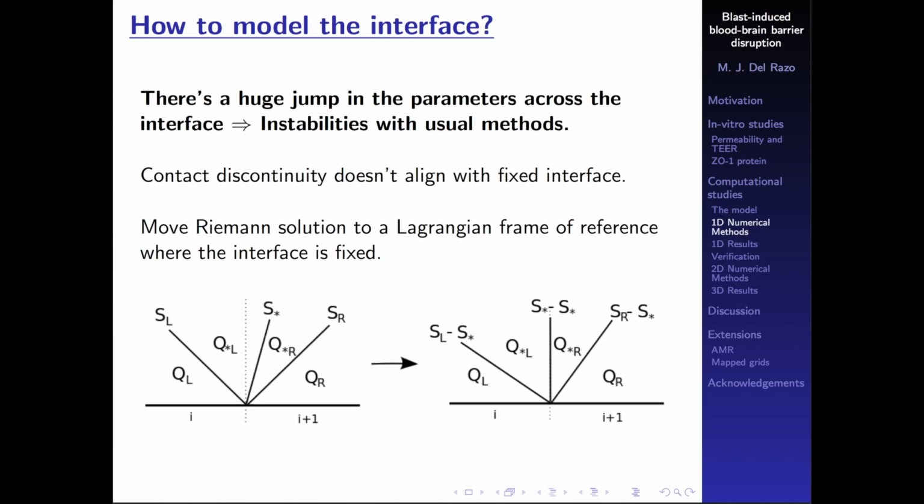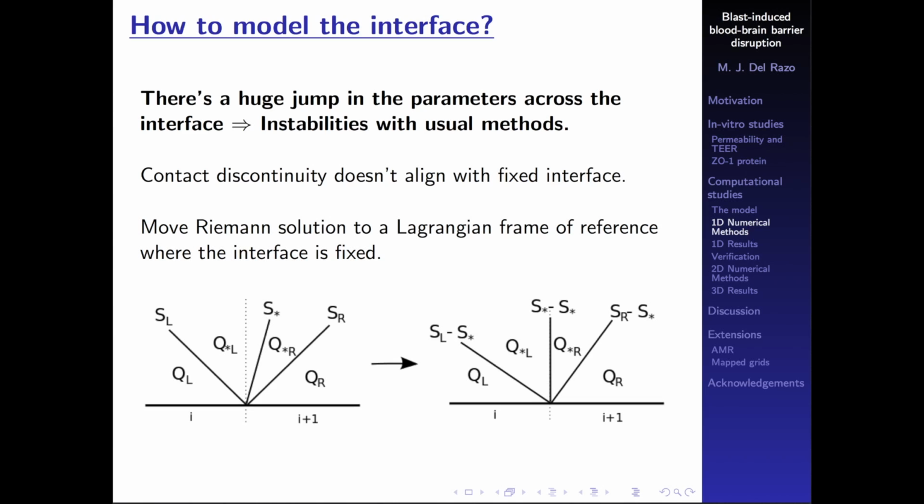If we think about the approximate Riemann solver as something similar to this picture, where we have the three waves and the four states in between, we're going to have an issue because the contact discontinuity, usually we expect it to be moving along with the interface. But our interface is fixed in here. So if we have a contact discontinuity that is moving along, then even if the contact discontinuity speed is really small, it can actually cause instabilities. So how do we fix it?